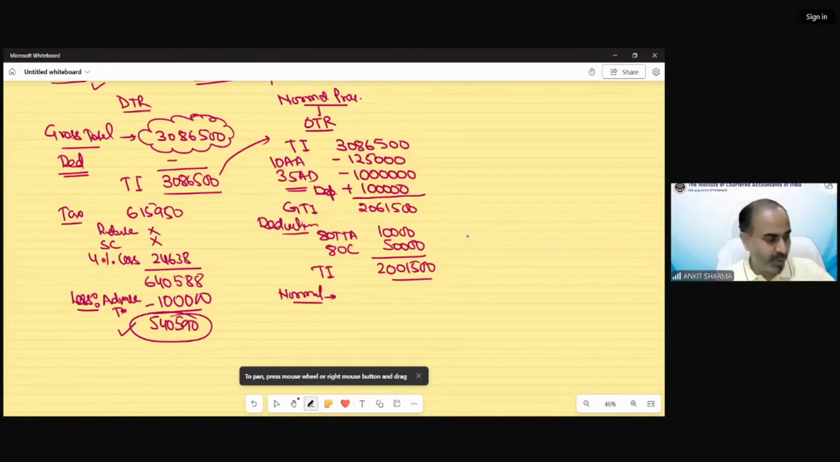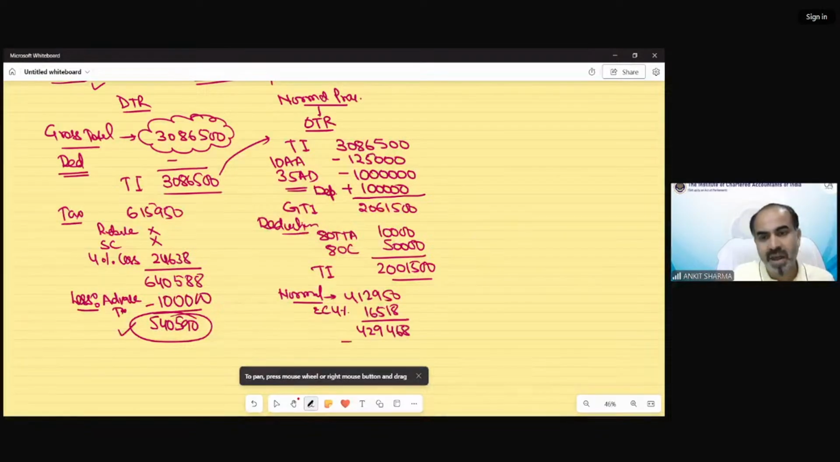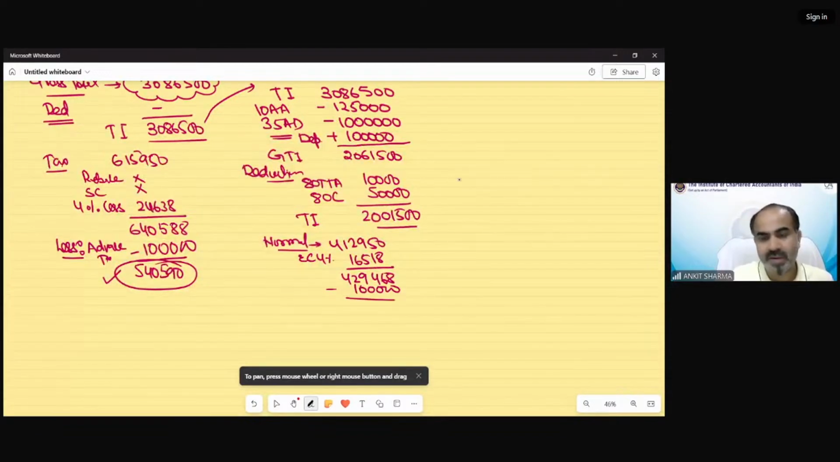As per normal provision, my tax liability would be 4,12,950. There would be no rebate, no surcharge, but there would be cess at 4%, 16518. The total liability would be 429,468. Advance tax paid 1 lakh. After that, the tax liability would be 329,470, rounded off. Clear? Do we have to solve anything further?